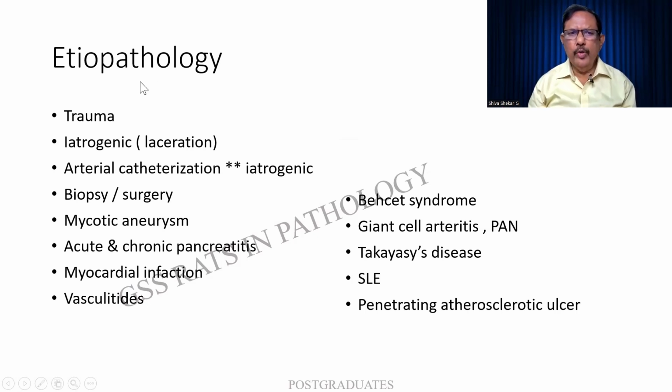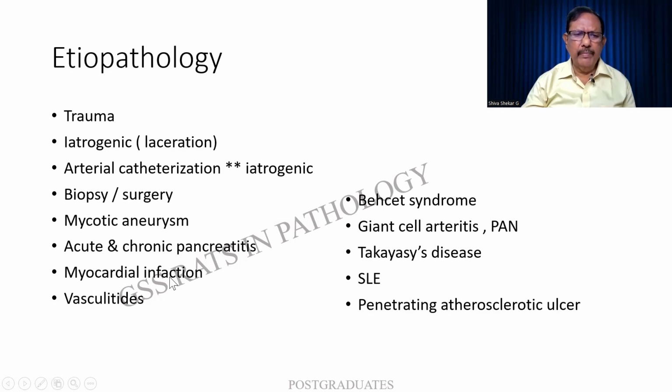Etiology of pseudoaneurysms in general. It can be trauma, any form of trauma. It can be iatrogenic, such as catheterization, or sometimes during a biopsy or a surgery. All of this is iatrogenic. Mycotic, due to infections. Acute and chronic pancreatitis, these are more important in the visceral organs.